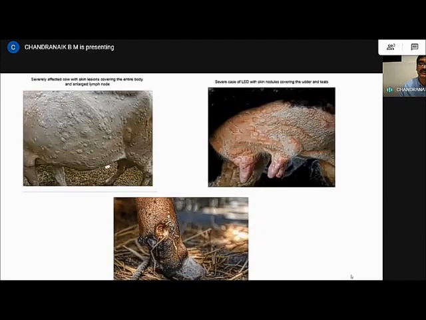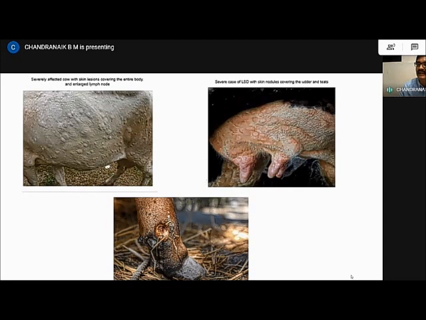In these figures, you can see in the first figure the prefemoral lymph node being highly enlarged, and the nodules all over the skin of the cattle. In the second picture, you can see the pock lesions or nodules all across the mammary gland.